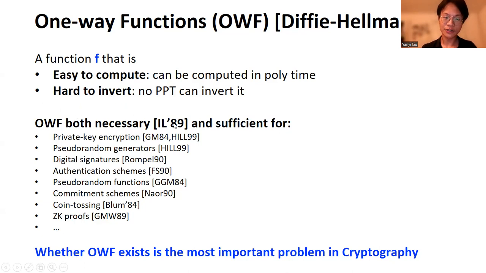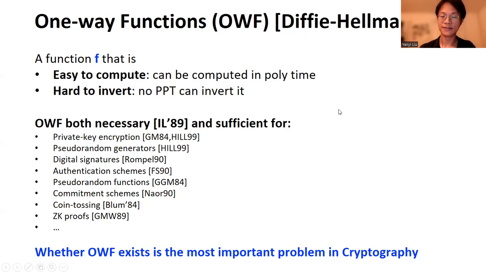And we know one-way function characterizes the existence of private key encryption, pseudorandom generators, digital signatures, authentication schemes, pseudorandom functions, commitment schemes, coin tossing schemes, zero-knowledge proofs, and so on. Whether one-way function exists is the most important problem in cryptography.